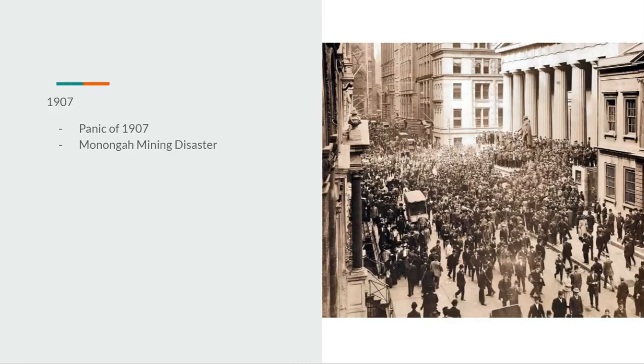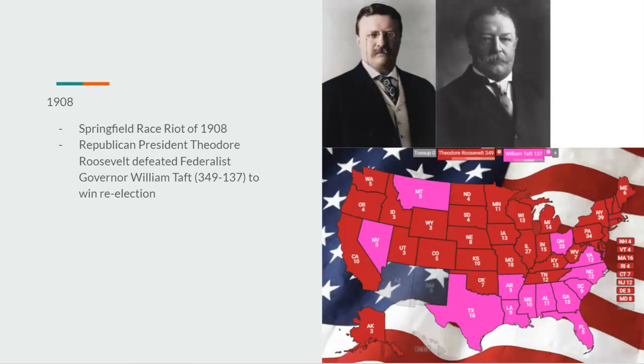1907, we'd have the Panic of 1907. It's a little bit worse in this timeline due to the whole inflation, due to free silver, but it doesn't really hurt Roosevelt at all. We also have the Monongah mining disaster.